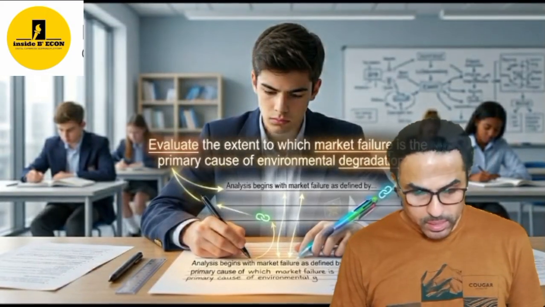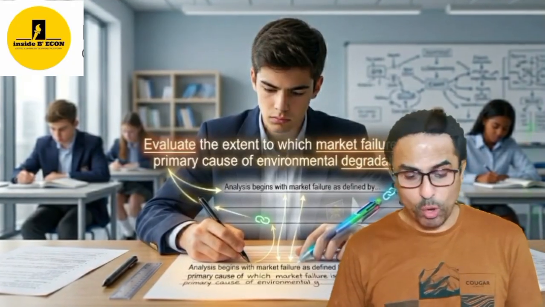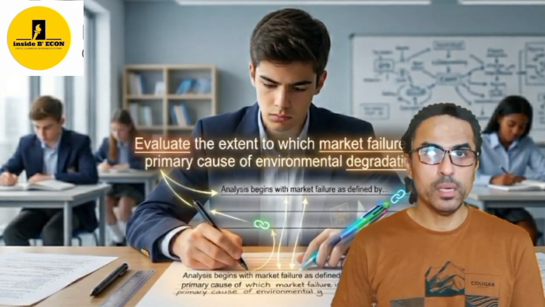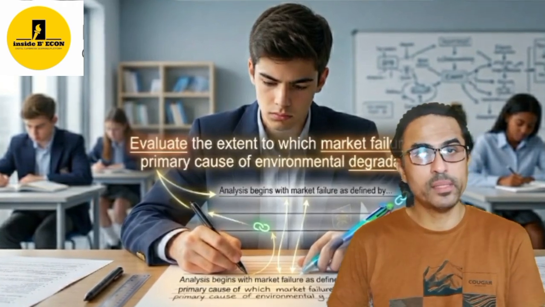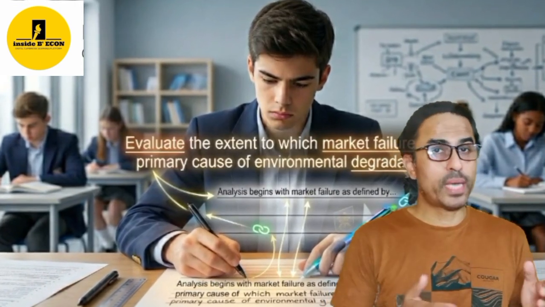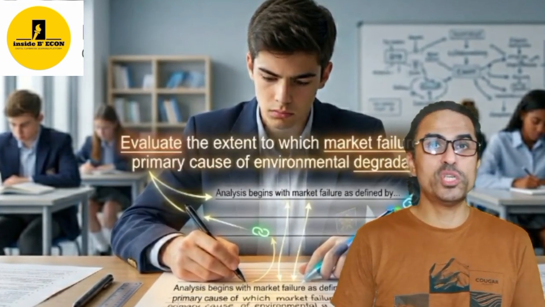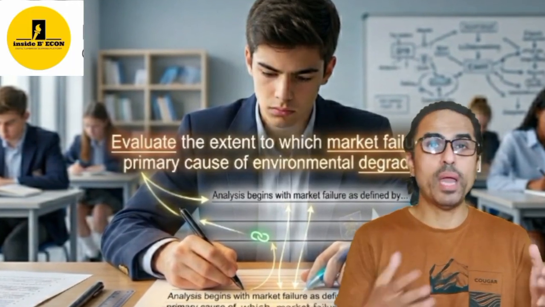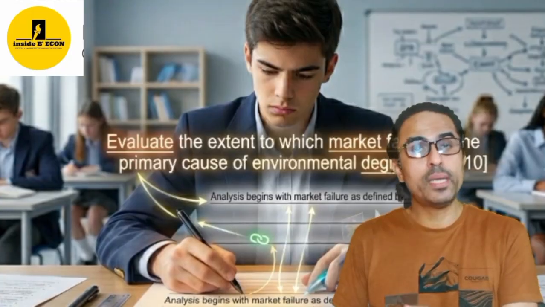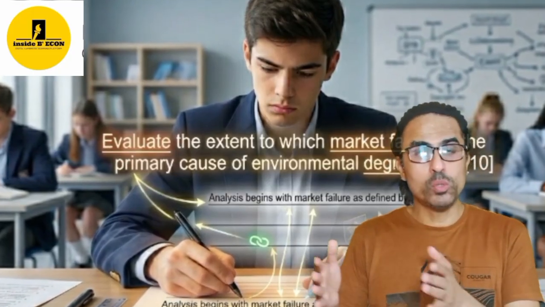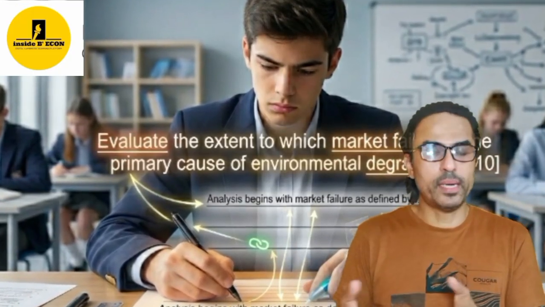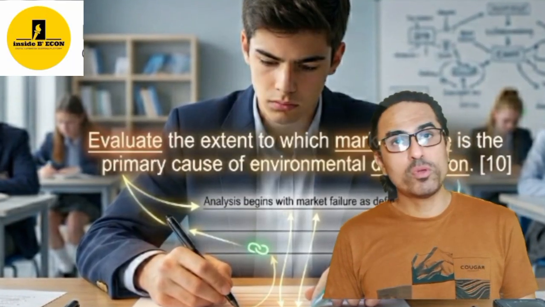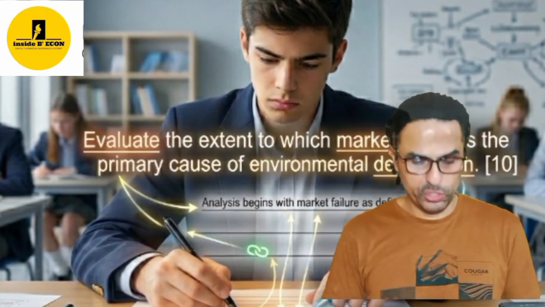In an 8 marker, defining relevant concepts is not enough, as knowledge carries 3 marks. You know that in an 8 marker, there are 3 marks for knowledge, 3 for analysis and 2 for evaluation. You cannot get 3 marks for knowledge if you are just defining relevant economic concepts. You have to go deeper into it to get 1 more mark, that is 3. Otherwise you might get 1 out of 3 or 2 out of 3 for knowledge.